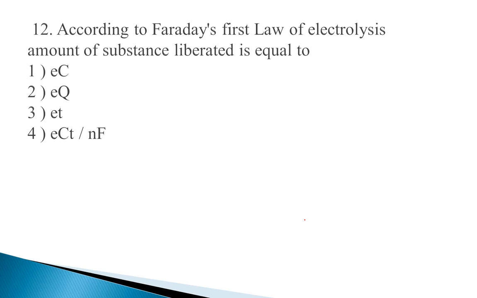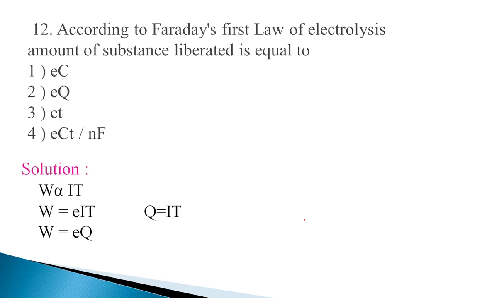Next, according to Faraday's first law of electrolysis, amount of substance liberated is equal to. The options are like this. Faraday's first law of electrolysis states that the amount of substance deposited or liberated at an electrode is directly proportional to the quantity of electricity passed. The amount of the substance deposited or liberated at electrode is indicated by W, which is directly proportional to the quantity of electricity passed.